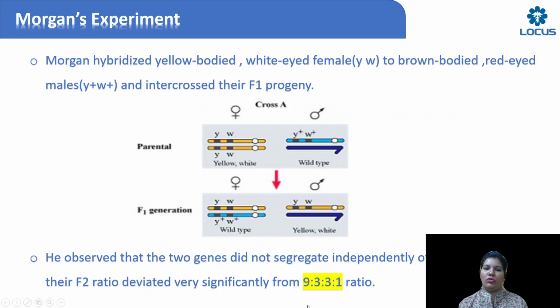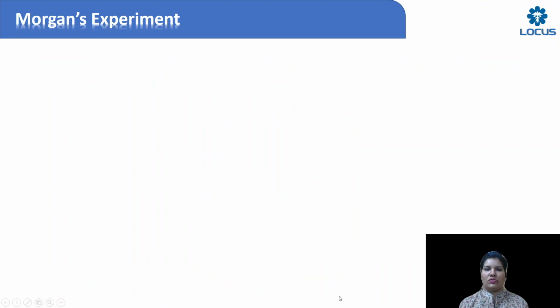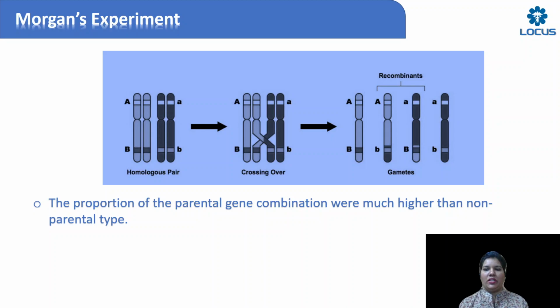Now, for all those who don't know what this ratio is, let me tell you. Suppose you have 16 plants in F2. 9 plants would be carrying the dominant character, you can follow my cursor, 1 plant would be recessive, and 3:3 are the new recombinants formed. But this was not the ratio he got. Why did the ratio deviate? The reason behind it is linkage. How that happened, let me tell you in a while.